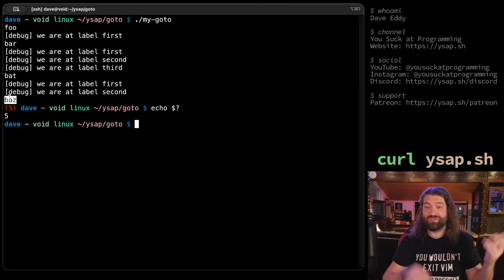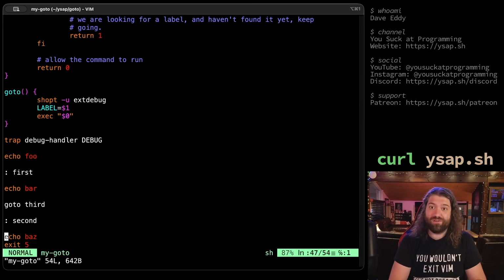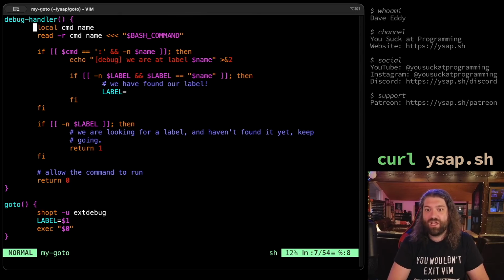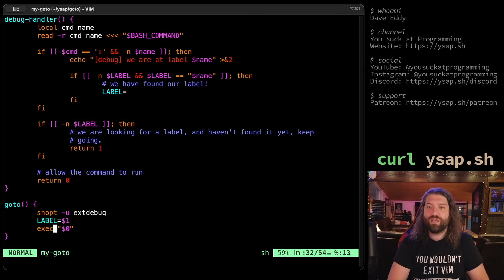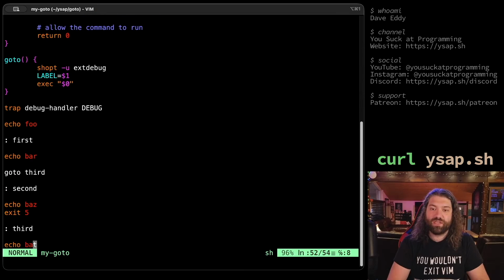That's huge. We have GOTO. Yeah, we have GOTO. Are there limitations? You bet there are. Okay, don't do this. We're losing all the variables you have set because we're re-execing the script. Those are just gone. We could fix that, of course, with the set -a, but you know, that's kind of cheating. We are relying on $0 to be set there, so if you cat the source code into it, it's totally gonna break. Wow, this is a mess. Don't do this. This is so silly.